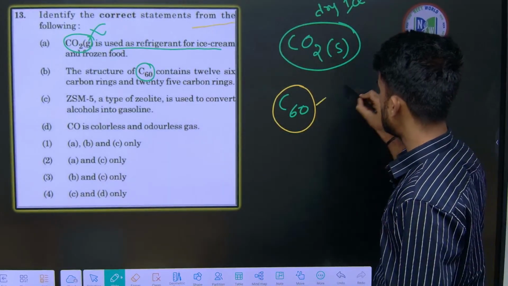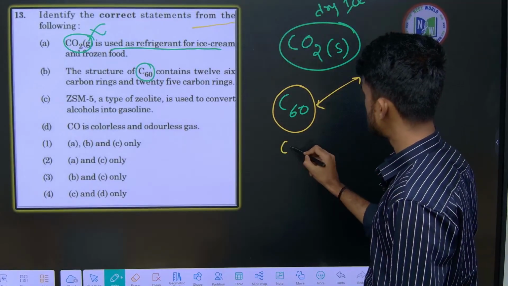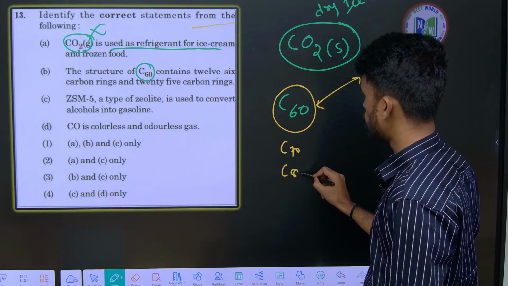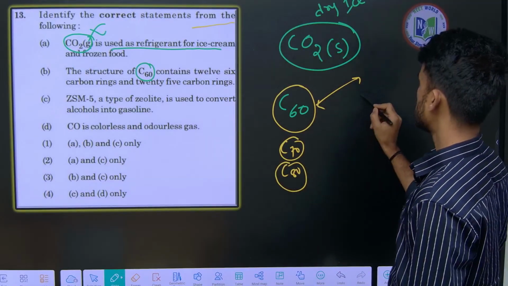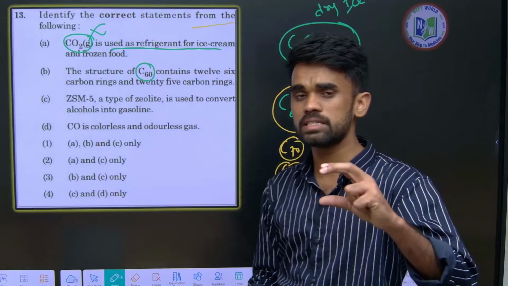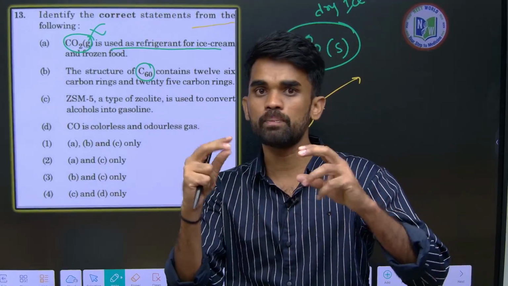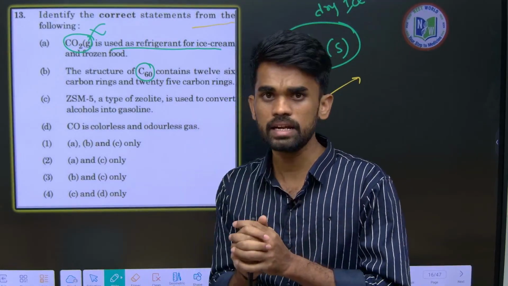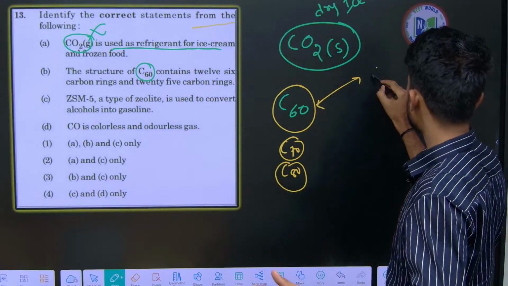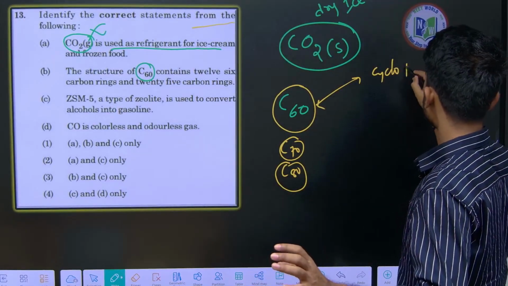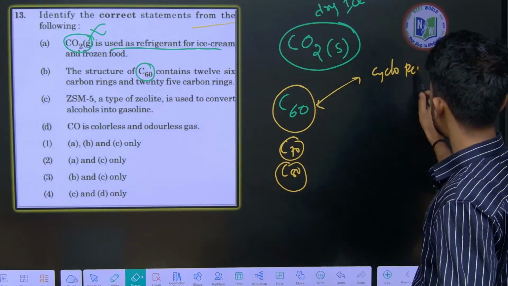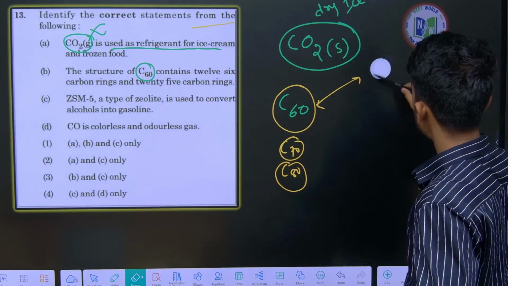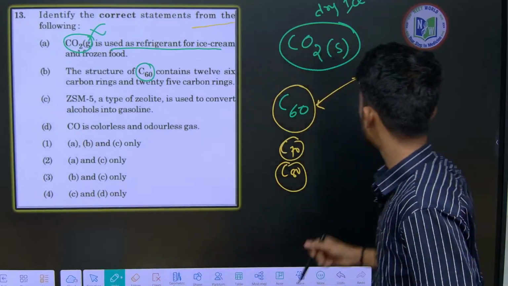So whether it is C60, C70 or C80, whatever it is, always remember it contains condensed cyclohexane rings and also cyclopentane rings, right? Pentagons, it is better to call them pentagons. Okay. So pentagons are fixed.